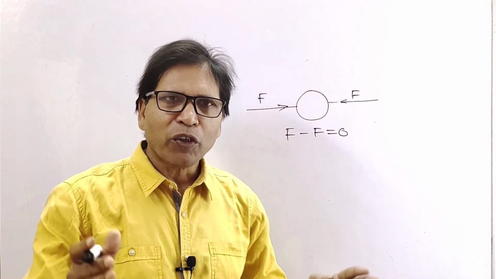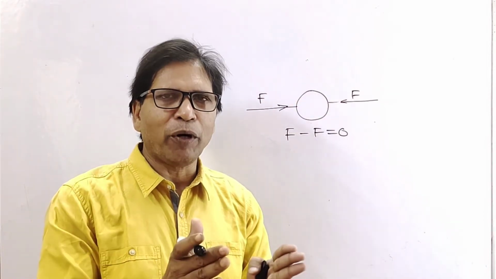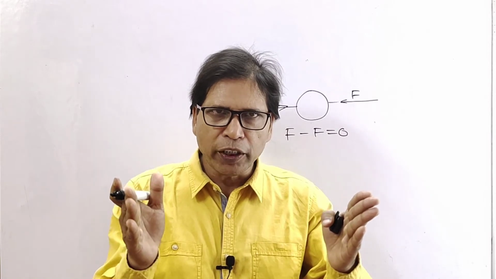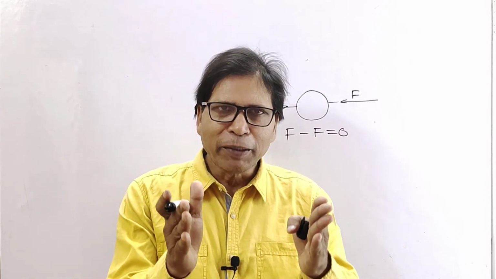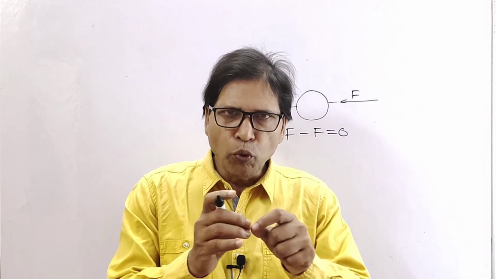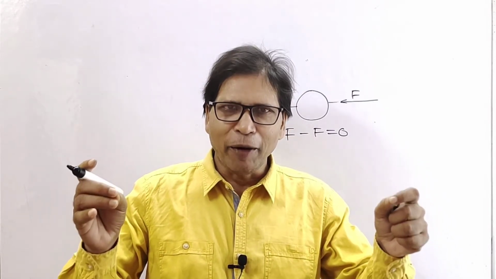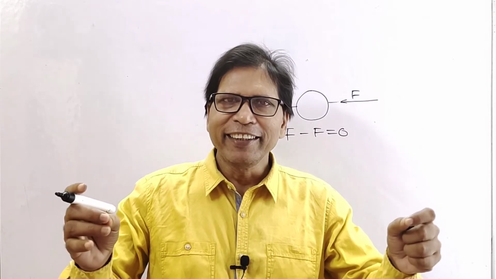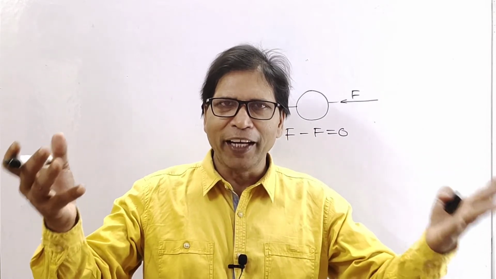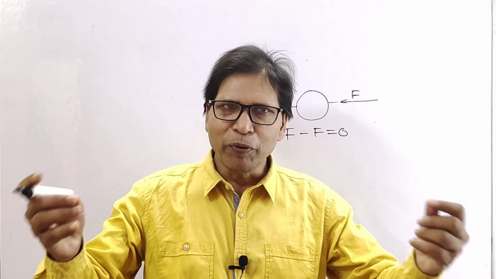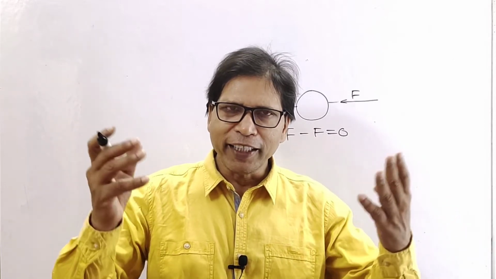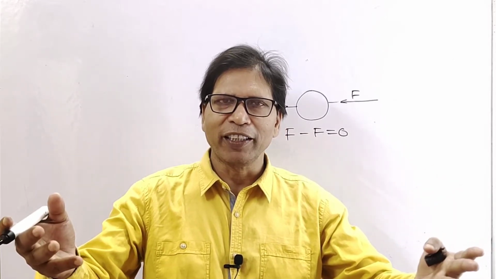Balanced force can change the shape of a body. If two equal forces act on a spring, the spring gets compressed. If two equal opposite pulling forces act on a rubber cord, the rubber cord gets elongated. These are examples of balanced force. Okay? Therefore, balanced force causes a change in the shape of a body.